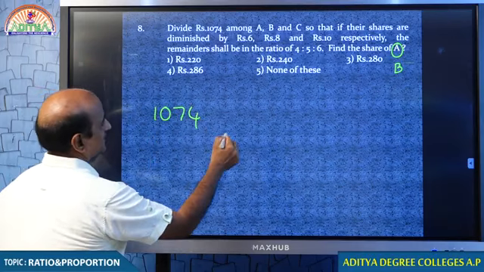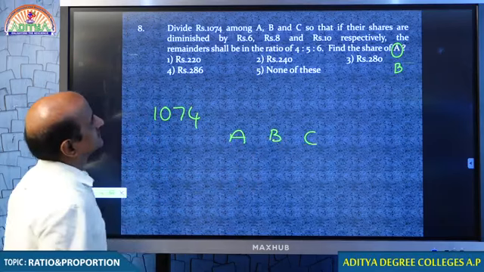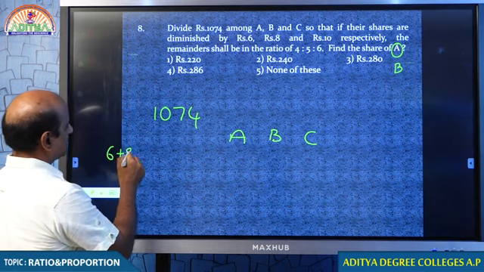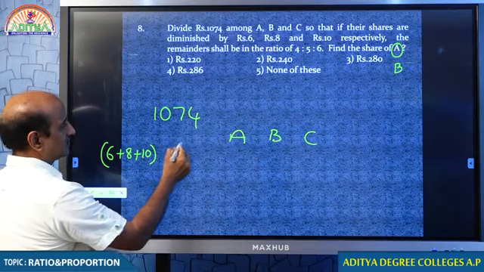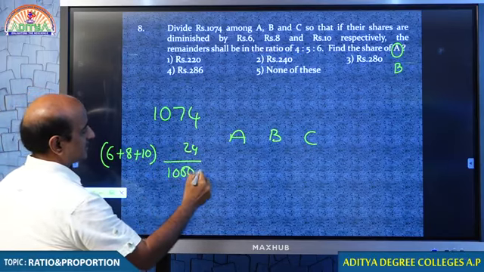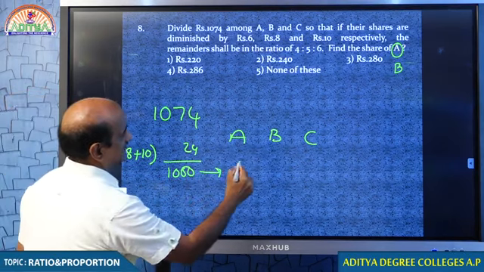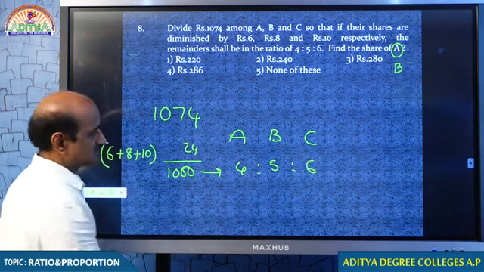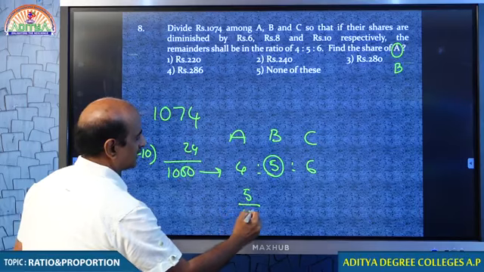1074 is supposed to be divided between A, B and C. Condition: from A you are reducing 6 rupees, from B 8 rupees, from C 10 rupees. If 24 rupees is reduced, the remaining 1050 should be divided in the ratio 4:5:6. Now my question is, how much is B getting?